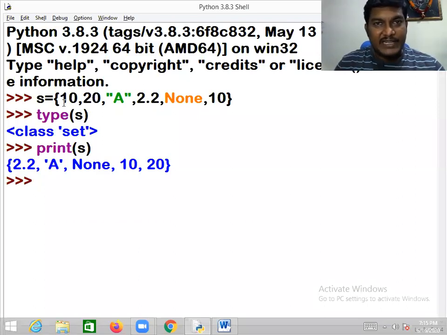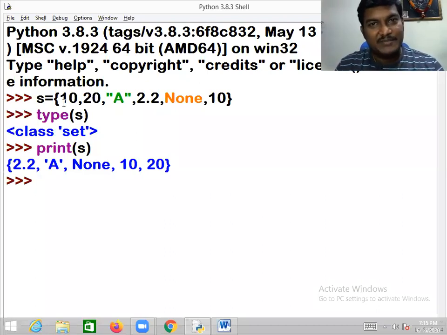First, set elements must be taken in between curly braces, and each object should be separated by a comma. Heterogeneous objects are allowed. None type objects are allowed. Duplicate objects are not allowed. Insertion order is not needed.